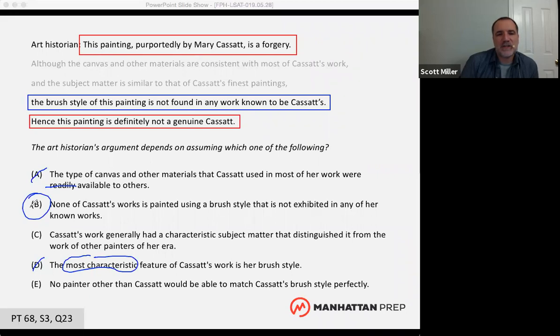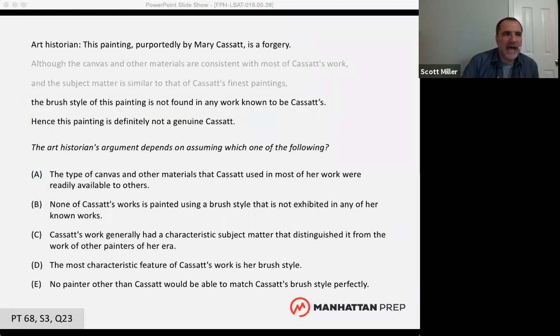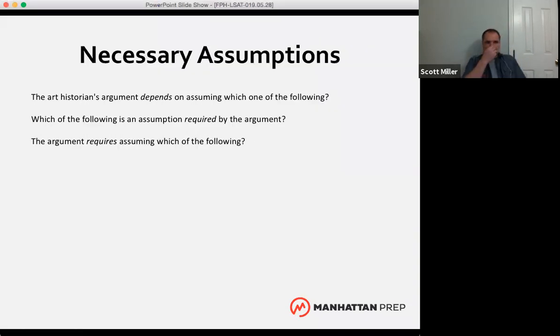So that's necessary assumptions. Let's answer a question that somebody asked earlier, which is how do we know when we're dealing with a necessary assumption question? So these are some common question stems that you're going to see that all indicate a necessary assumption question.